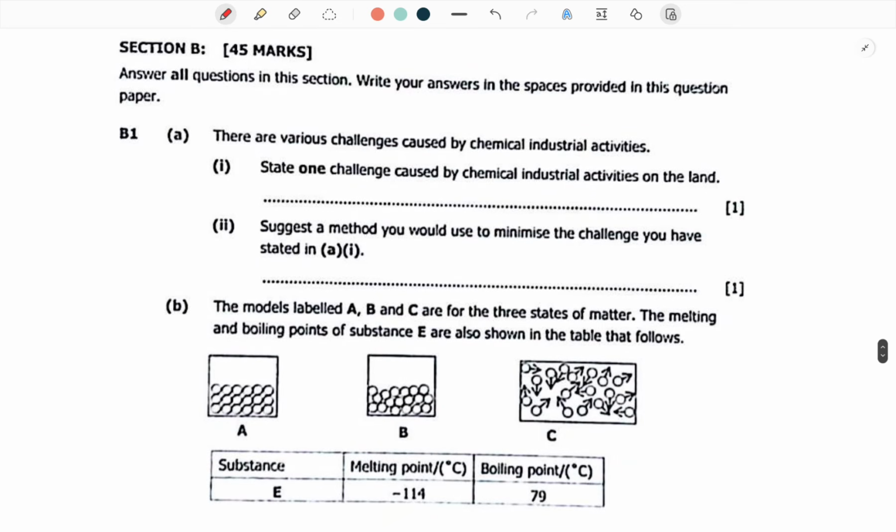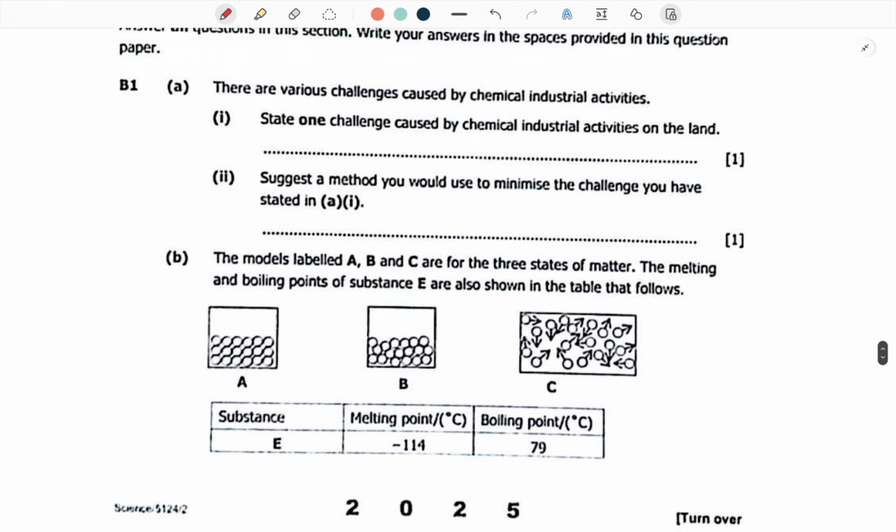Let's try out section B. Now, this section is actually very interesting because most of the topics that you underrate actually come. The first question was stating there are various challenges caused by chemical industrial activities. State one challenge caused by chemical industrial activities on the land. So chemical industrial activities, you're throwing waste, you're throwing rubbish on the land. What happens? Land pollution.